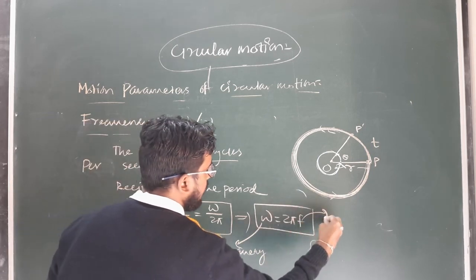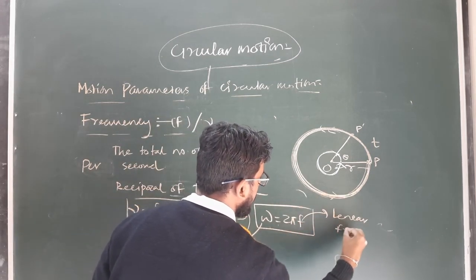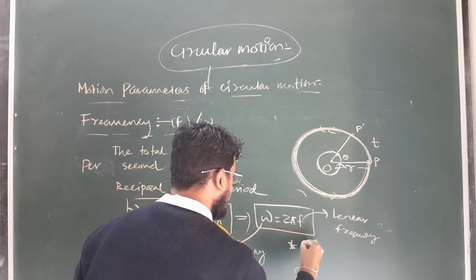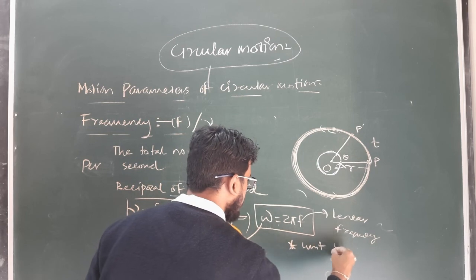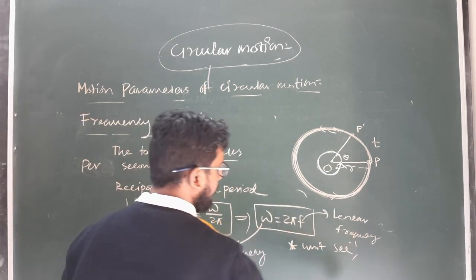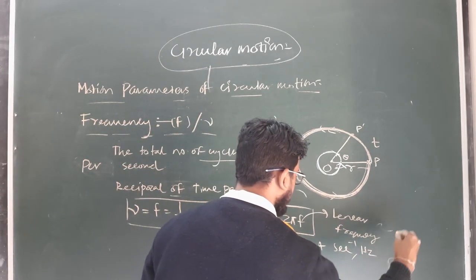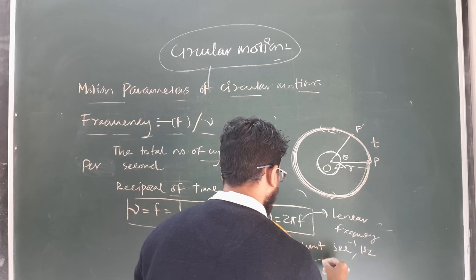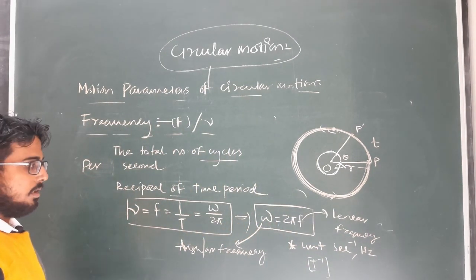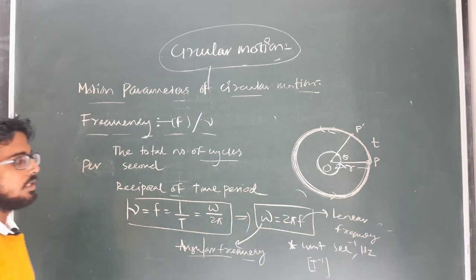And this F or nu is known as linear frequency. And it has unit second inverse. Clear? Or Hertz, and dimension T minus 1. Clear? So omega is known as what? Angular frequency, where F is known as linear frequency.